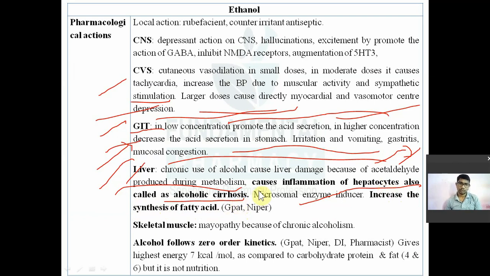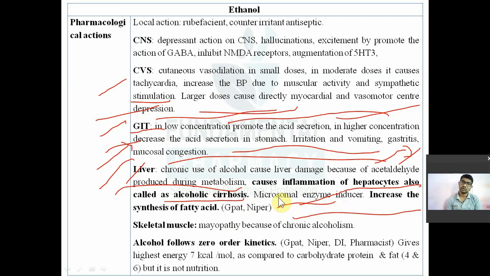Again, this alcohol is a potent microsomal enzyme inducer. Whatever microsomal enzymes are responsible for the metabolism of drugs and other substances will be induced by this alcohol.